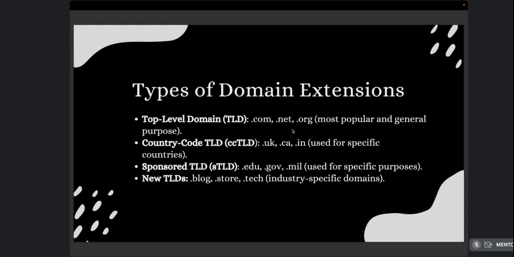So the next type of domain extension is ccTLD, that is country code top level domain. These are very specific to countries. Suppose you're running business in India, go for .in. You're running business in USA, go for .us. So .uk, Australia, New Zealand, based on the country, you can easily choose.